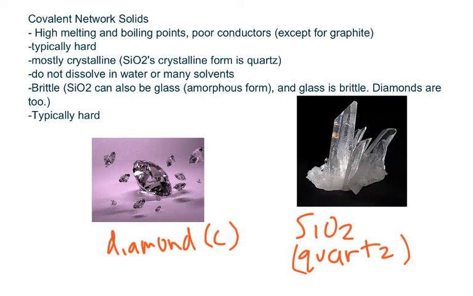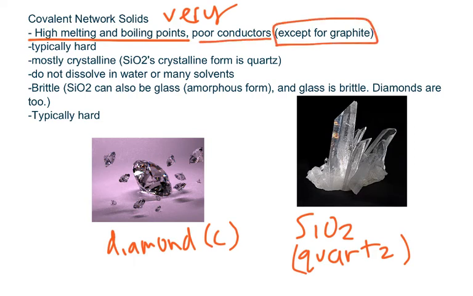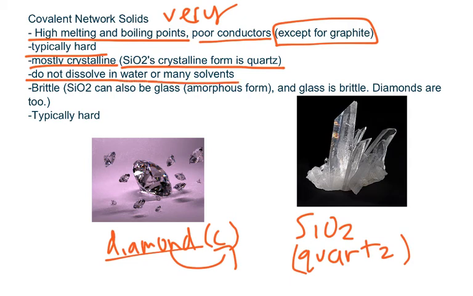Now we have to talk about covalent network solids. They have very high melting and boiling points. I should say very because they have one of the highest melting and boiling points out of all the solids. They are poor conductors except for graphite. They are typically hard. They are mostly crystalline, such as silicon dioxide's crystalline form, which is quartz. And diamonds, which are allotropes of carbon, are also crystalline. Now, they do not dissolve in water or many solvents at all.